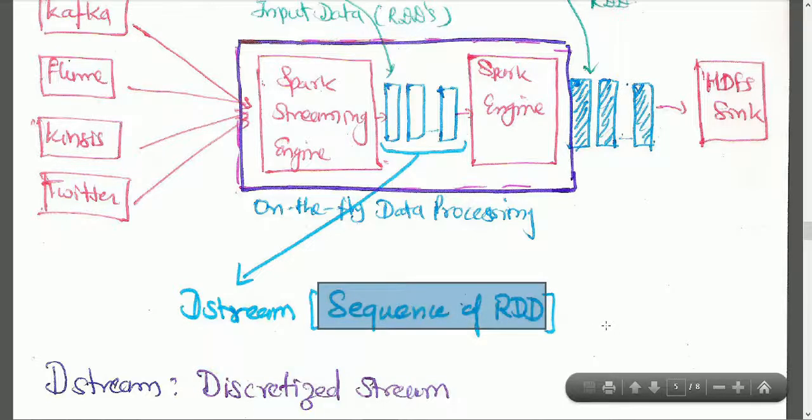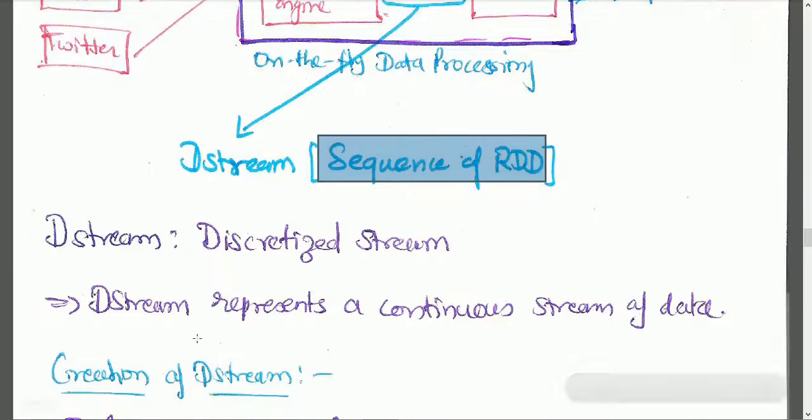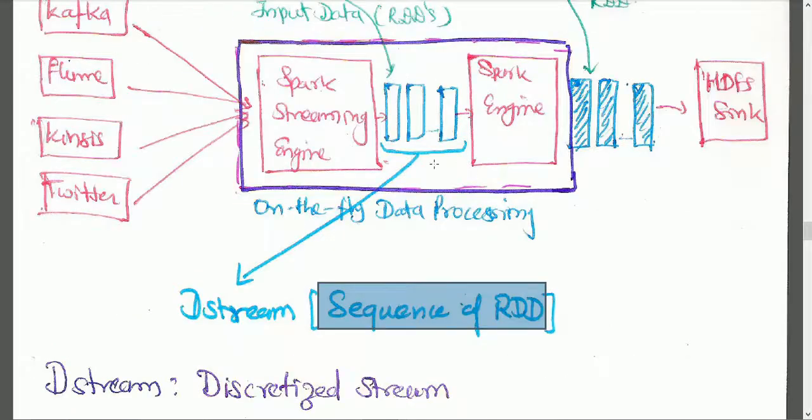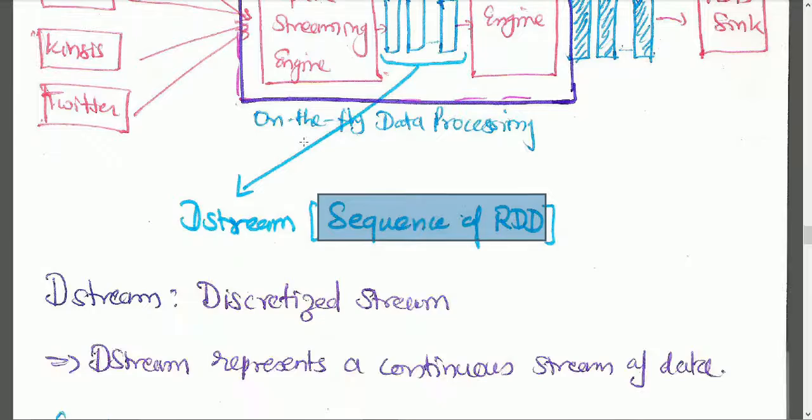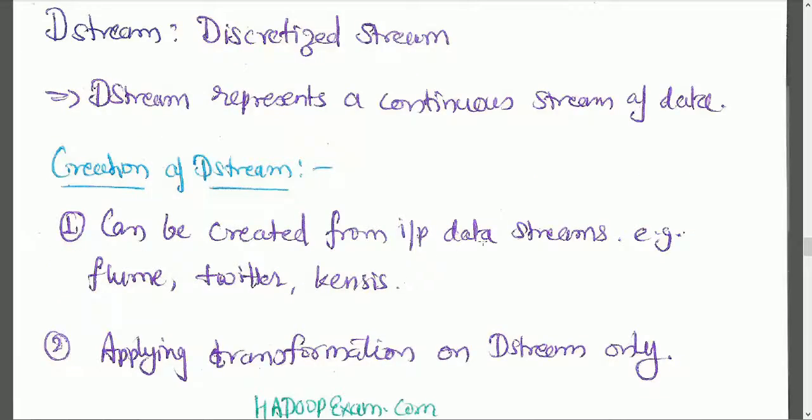I'm not going to discuss RDDs here again because we have already covered them too much in previous sessions. So this is a discretized stream, and this DStream represents a continuous stream of data that is divided into batches. That is DStreaming, and that is the point you have to remember. The DStream is a sequence of RDDs that is processed by the Spark engine and produced as processed data. A DStream can be created from input data streams, for example Flume, Twitter, and Kafka.